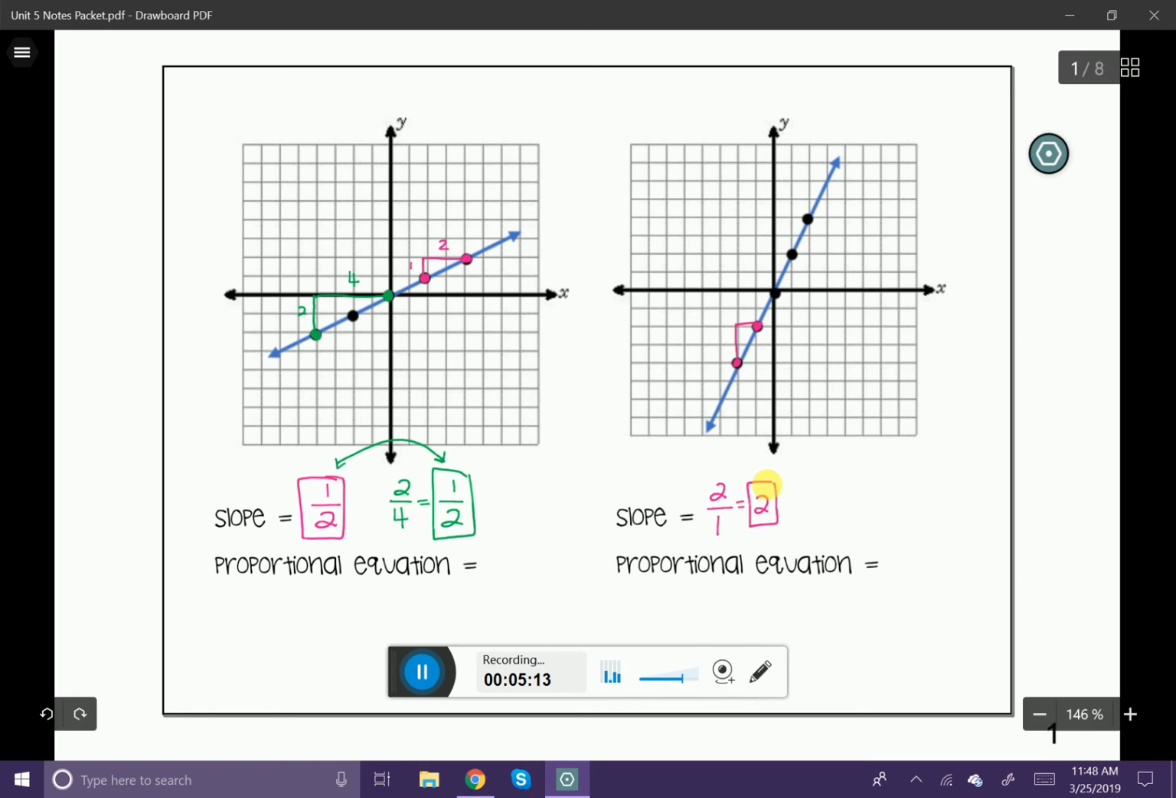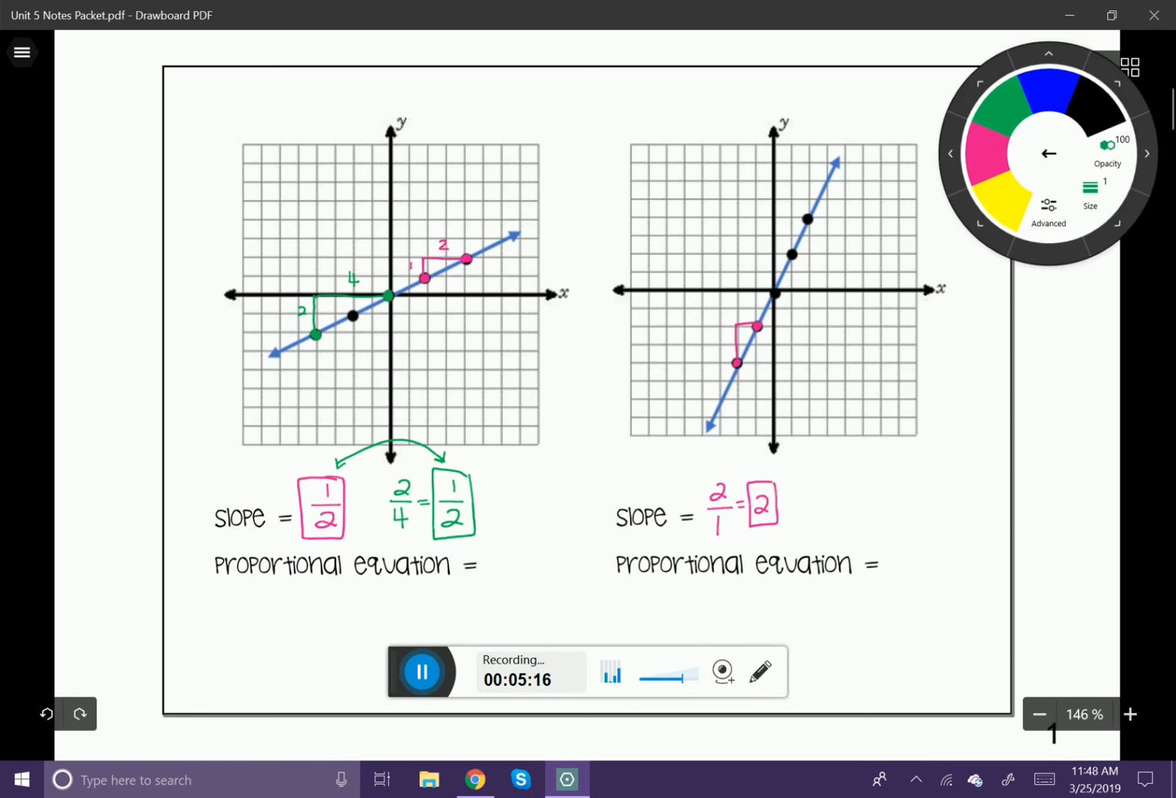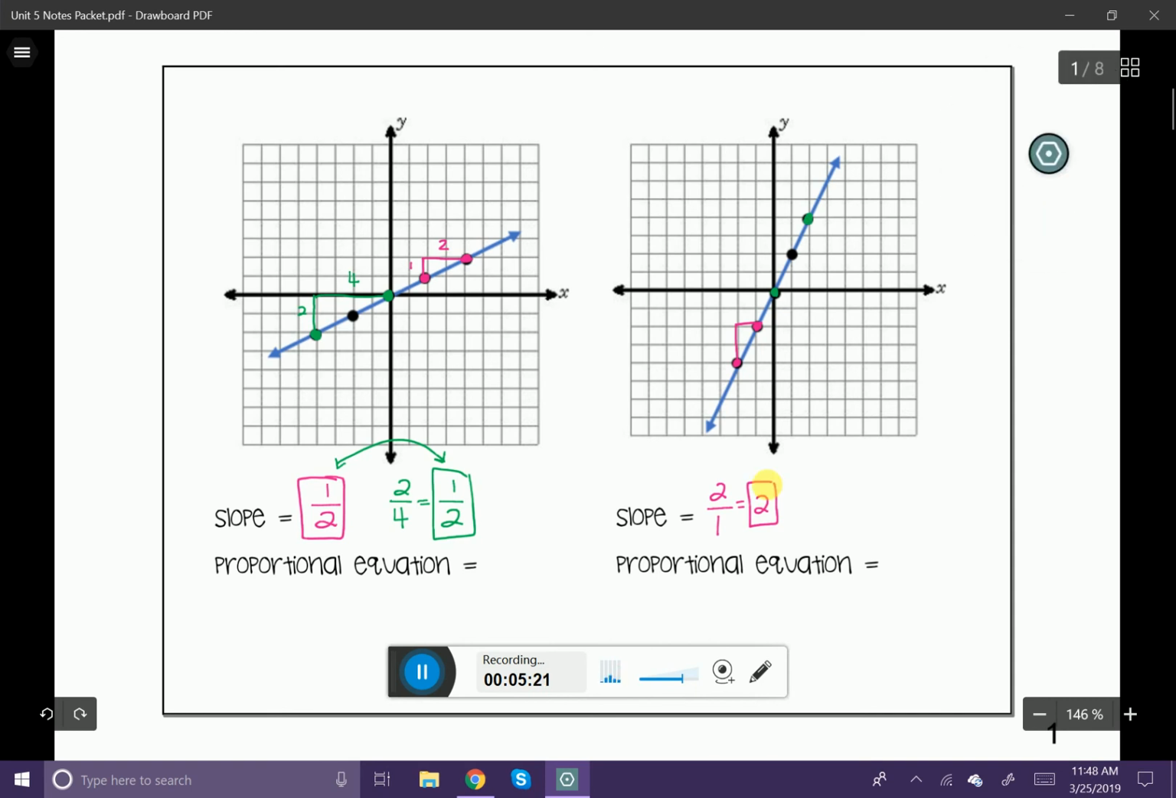Now, what if we chose 2 different points here? Let's go ahead and choose the origin and this one way up here. Let's try it using those 2 points. So I'm going to rise. How many points is that? 1, 2, 3. It looks like 4. And I'm going to run 2. So 4 divided by 2 simplifies down to 2, which is the exact same thing as what we did before. So it doesn't matter what points you use.